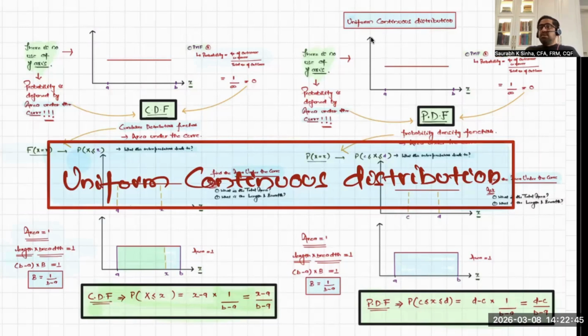Till now, we have covered discrete probability distribution in the curriculum of CFA and FRM, which is binomial, Bernoulli, and Poisson distribution. And we understood the probability mass function. We understood how to calculate the mean and variance, and we got to know the formula for mean and variance. Now the story changes with the continuous distribution.